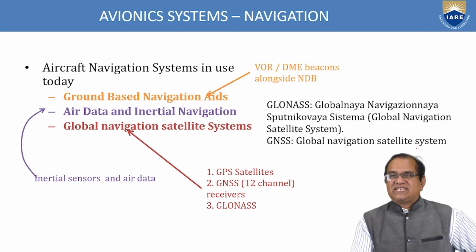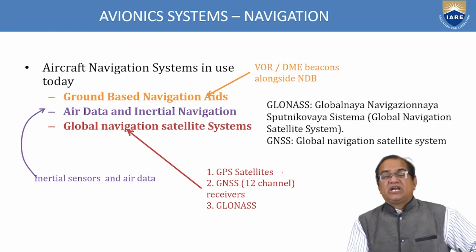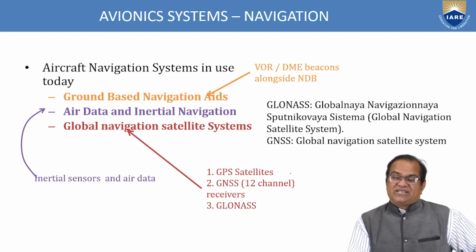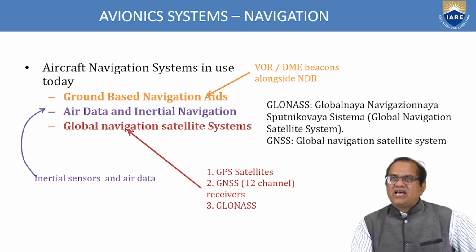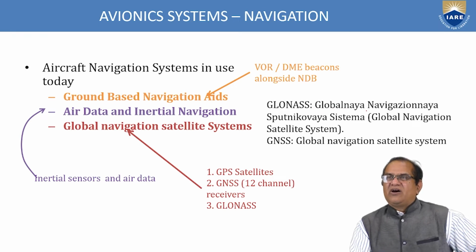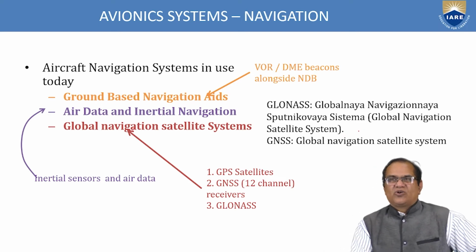GPS is the global positioning system. 24 satellites are there, and for a particular location they will give the signals. GLONASS is a Russian system, the Global Navigation Satellite System. It is called the GLONASS.